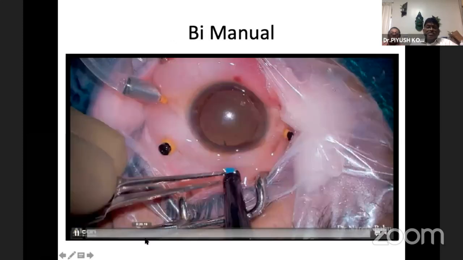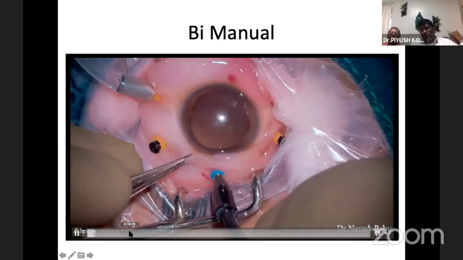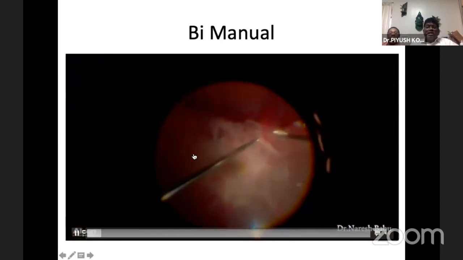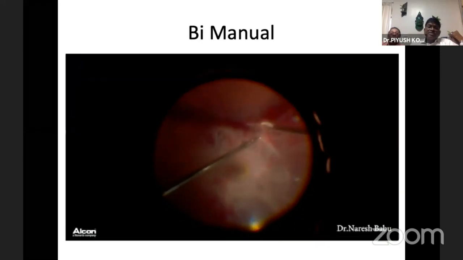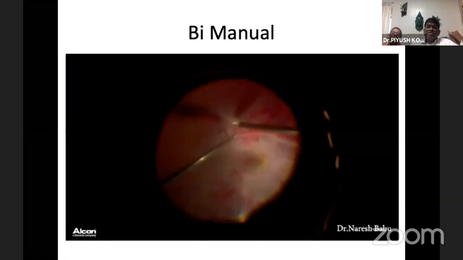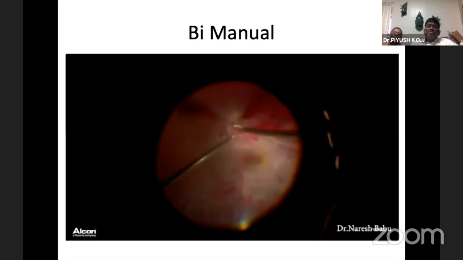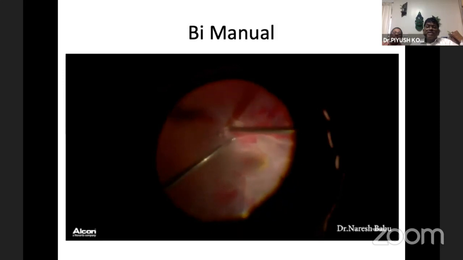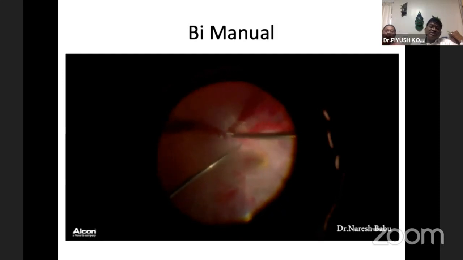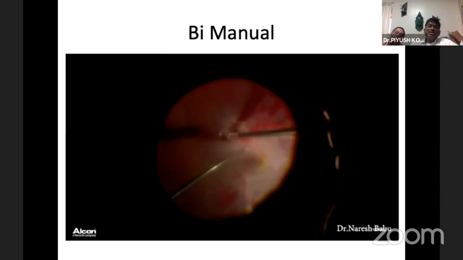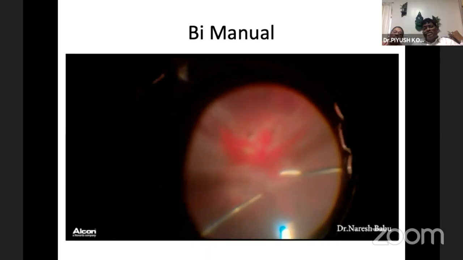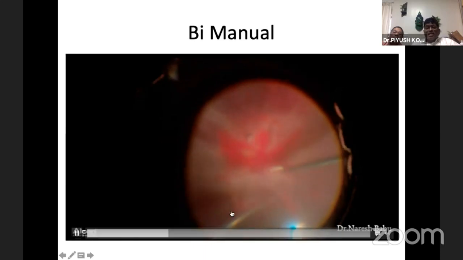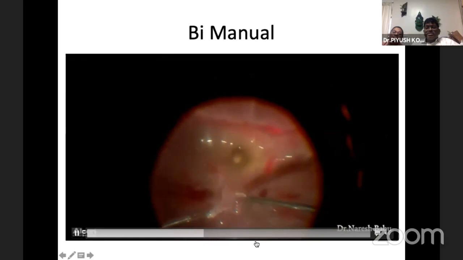This system is quite useful for bimanual surgery also, because you can find there are 3 ports already. We are using a chandelier port, and we can make out a thick sheet of membrane extending from the disc onto the mid periphery, almost 360 degrees. With the help of the chandelier illuminating the retina, the left hand is used to hold the membrane, and we can use the scissors and nip the exact attachment so that there will not be much bleeding in these cases. So a bimanual surgery is always possible with this.